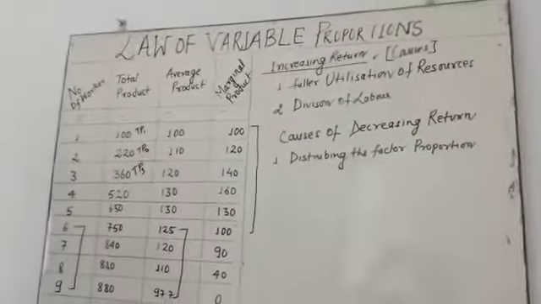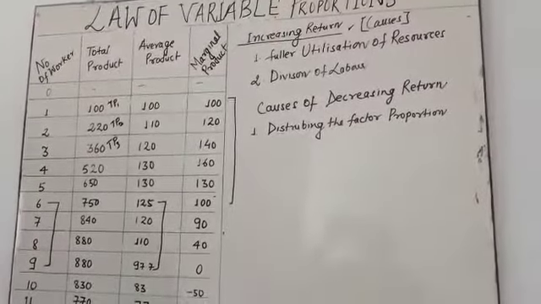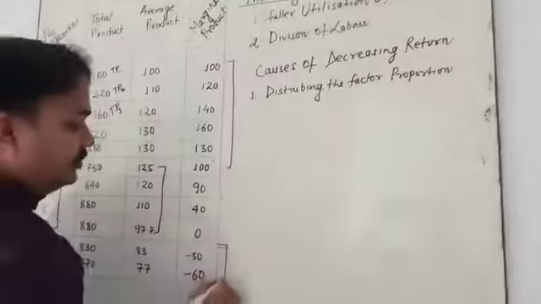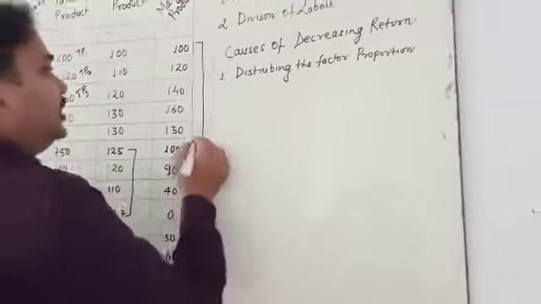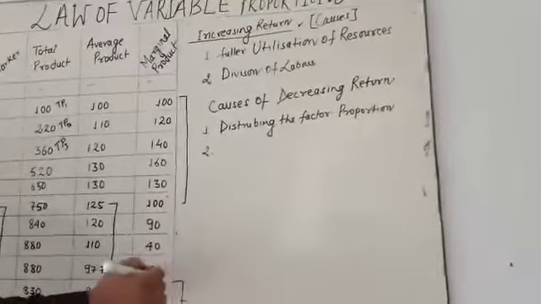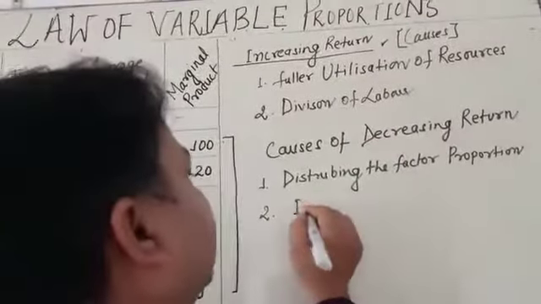And the second reason is imperfect suitability of factors of production. You can also write that down.